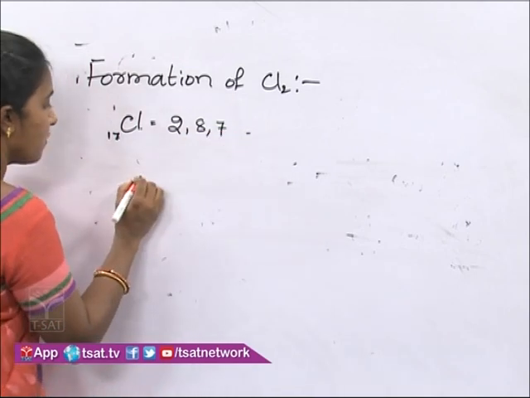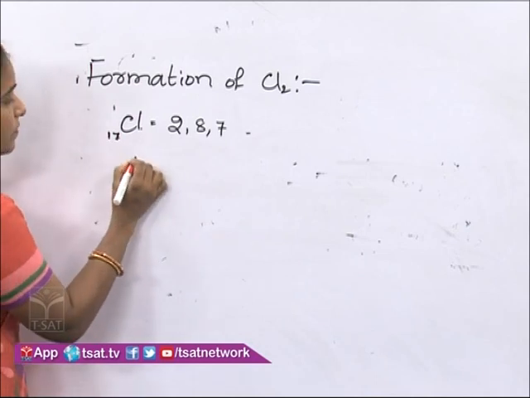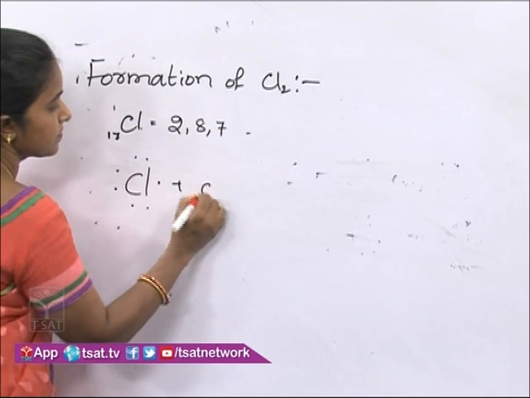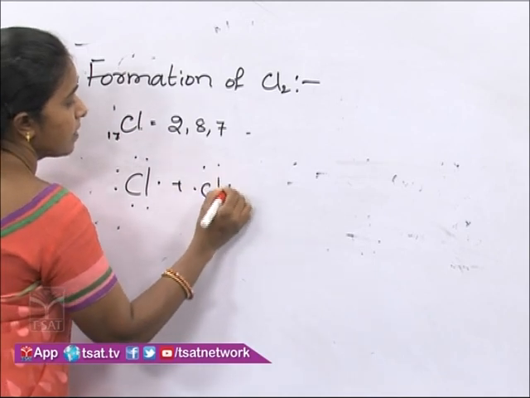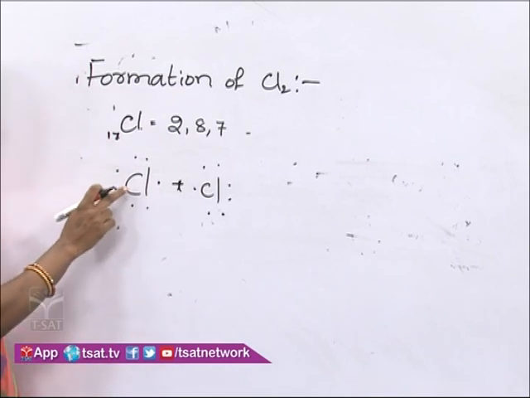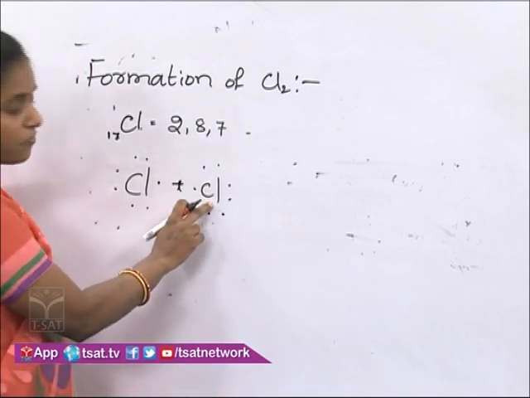While forming a covalent bond between two chlorine atoms, both chlorine atoms come close to each other. See children, this chlorine is short of 1 electron and this chlorine is also short of 1 electron.